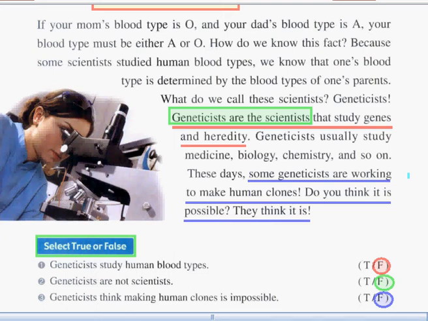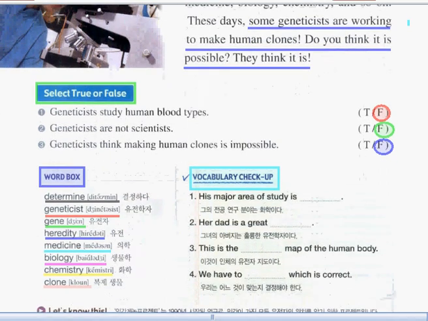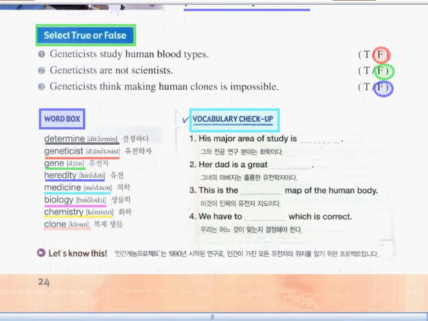Before we proceed to the second one, let's learn more vocabulary words first. That will be helpful in making your own sentences. So let's look at our word box. Okay, so you can see here some words, right? So I am going to read it and then repeat after me. Okay? So I will start now.